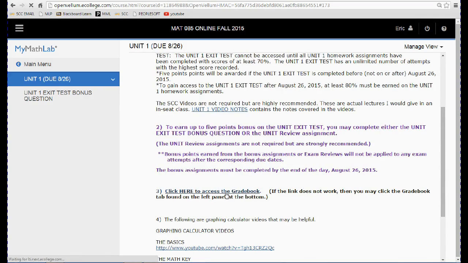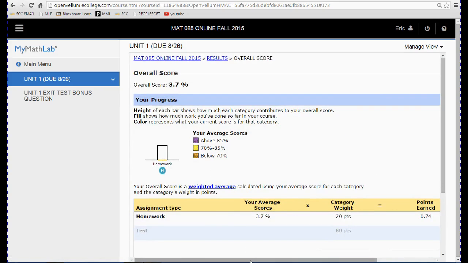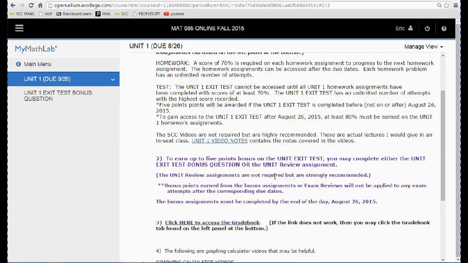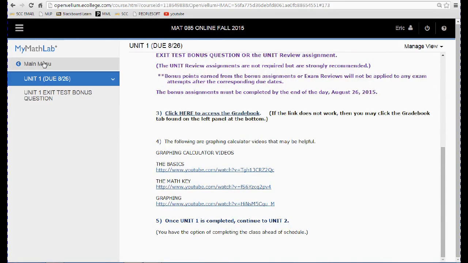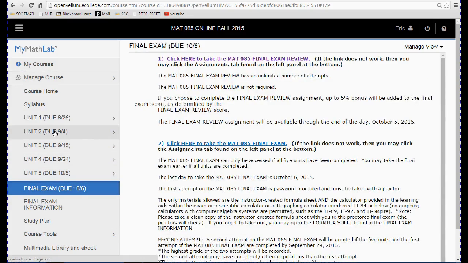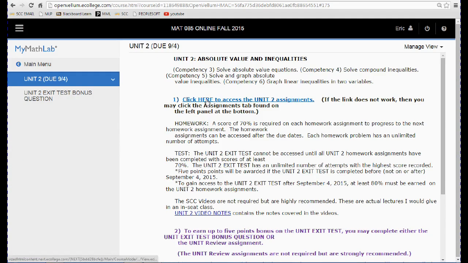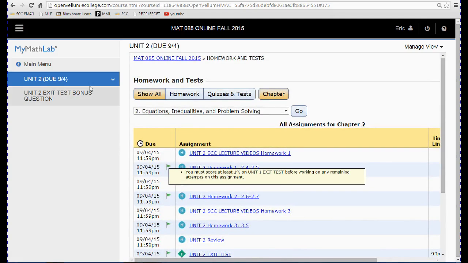And then when you click on your gradebook, you'll see your grades up to that point. You can click on show overall score to see your current average. I will submit zeros after each due date, so be aware of that. And then if you are new to your graphing calculator, here's some graphing calculator videos that you may want to take a look at. Highly recommend it. And do all units the same. By the way, in this Unit 2 Homework 1, it has a prereq of 1% on the Unit 1 exit test, just to make sure that you're doing the units in order.